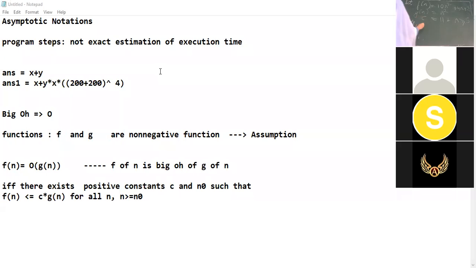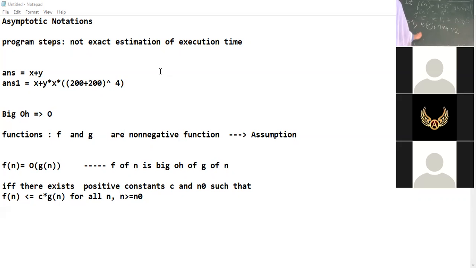What is f of n? 10 into 4 square plus 4 into 4 plus 2. Ma'am, it's 178. Is it 178? Everybody, are you getting 178? Yes, ma'am. And what is n square?